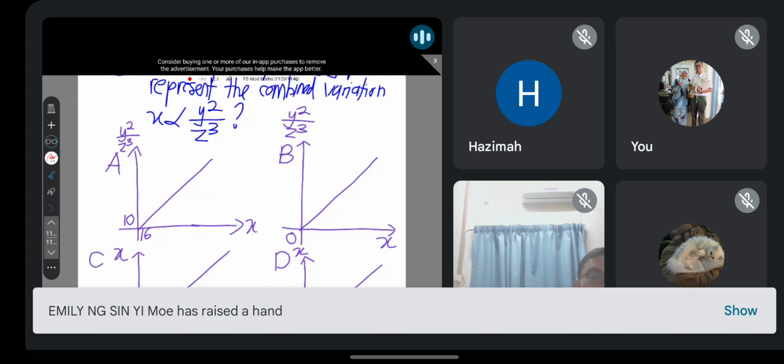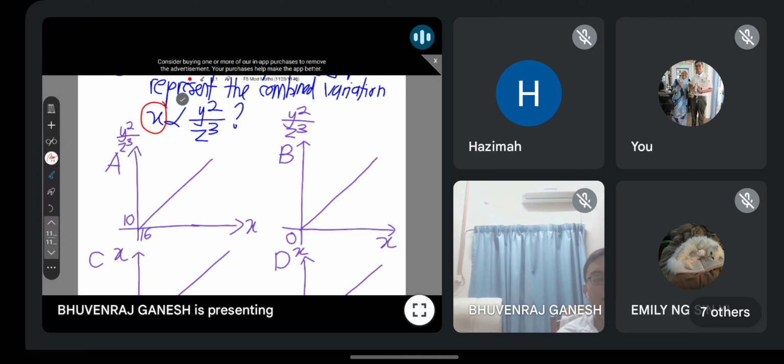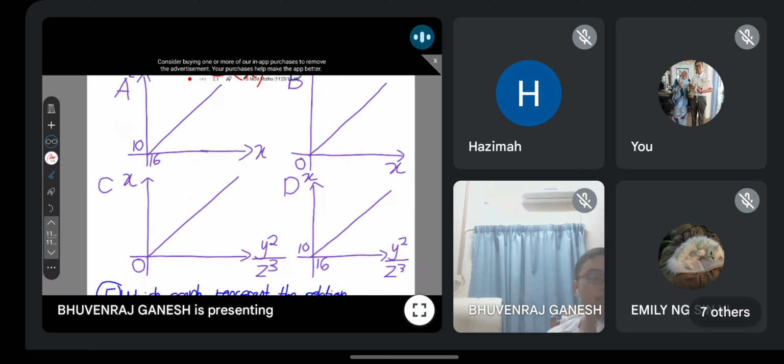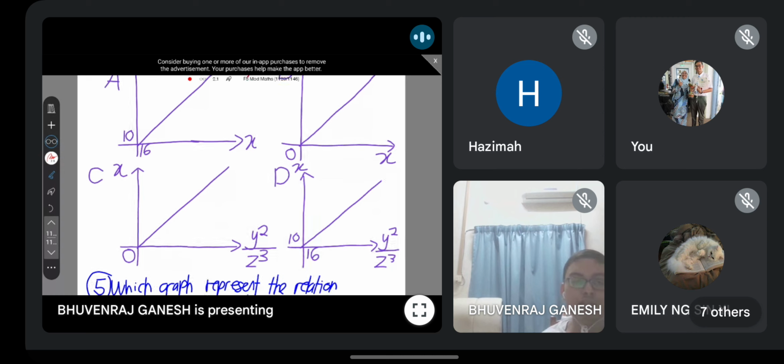Remember, guys, whenever you have variation, the one on the left hand side will be on your y-axis. Nombor kat sebelah kiri tu paksi y. The number on the right hand side will be your x-axis. So now you understand why option B is salah? It should be simple to understand already. Usually in variation, left hand side is the y-axis, right hand side is the x-axis. That's why your paksi must ikut. That's why your answer is C.